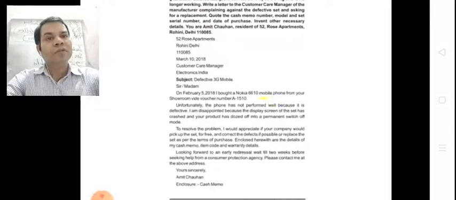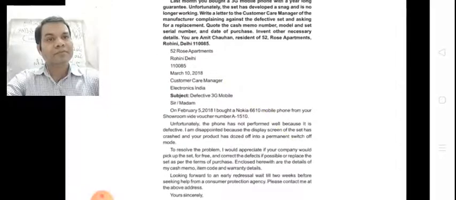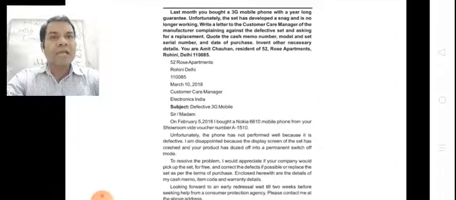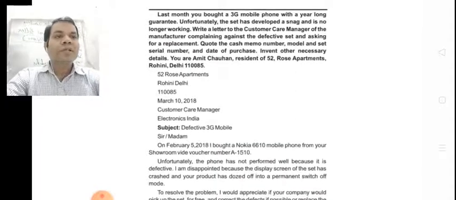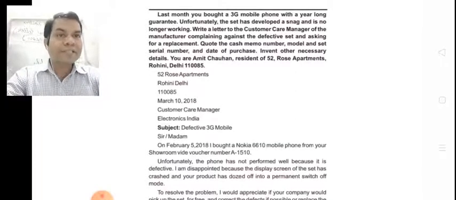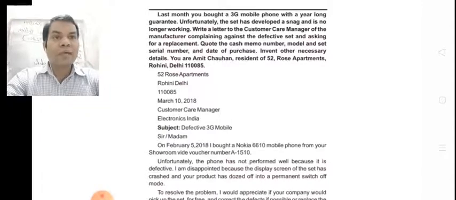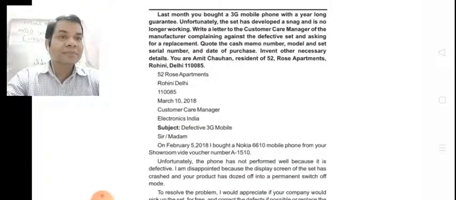Next, now a sample letter. Last month you bought a 3G mobile phone with a year-long guarantee. Unfortunately, the set has developed a snag and is no longer working.